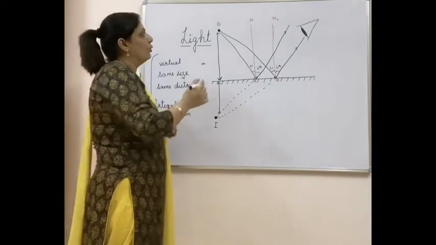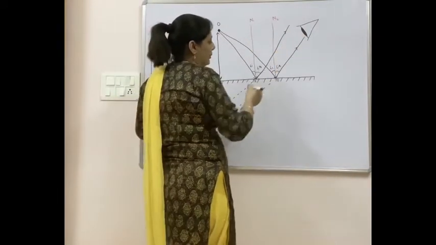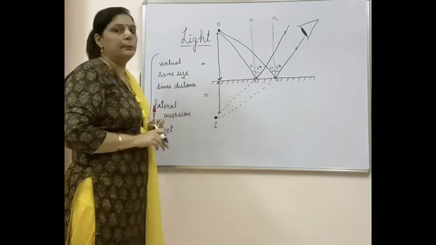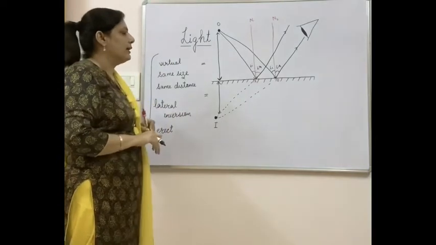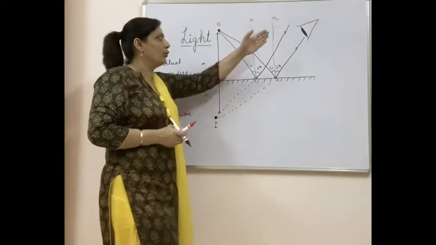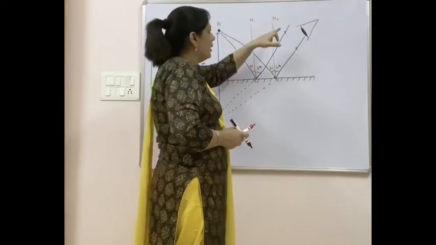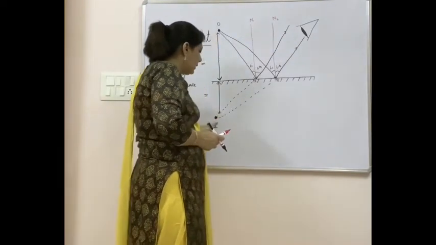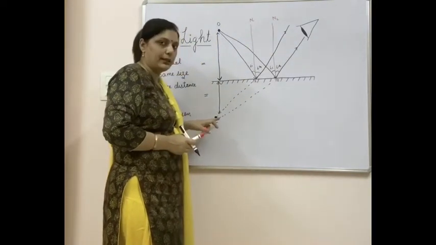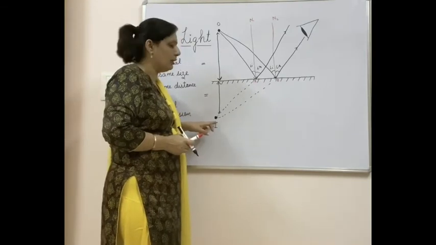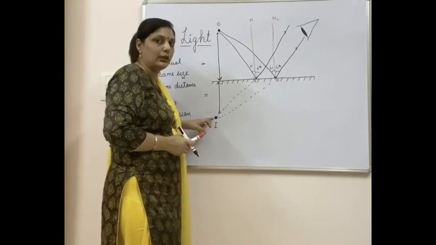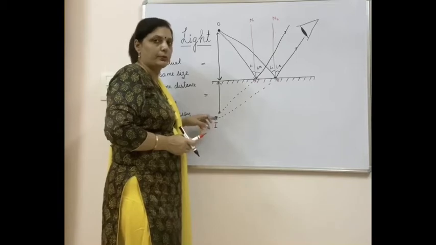So this is how the image of all the objects will be formed in a plane mirror, and it appears like when you are looking in the mirror from this side, it appears to you like the object is present here, but it is not actually the object, it is the plane mirror. It is actually the image of that particular object.